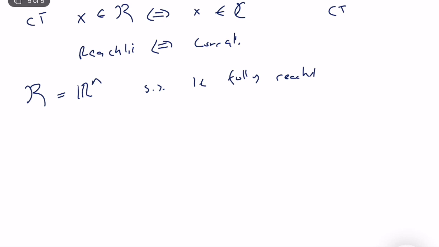If R is a subspace of Rn but R is not equal to Rn, then the system is not fully reachable. There could be vector spaces that we can reach, but it's not fully reachable.